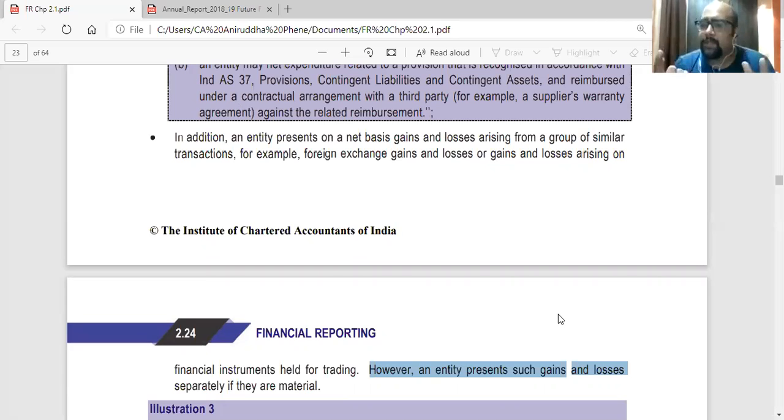Or it can be any financial instruments also. Can be forward contracts entered with my bank. So only the net amount of gain or loss will come out. If the transactions are material, I will have to disclose separately. That is, if the transactions involve a huge amount, I'll have to show separately.